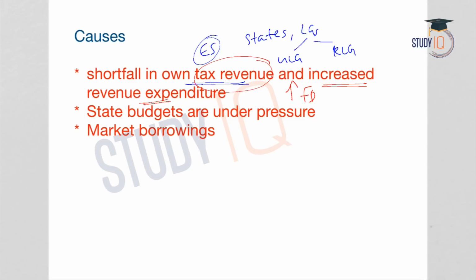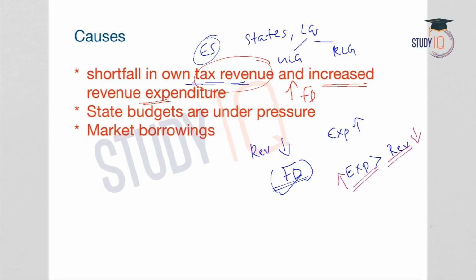So on one hand, the revenue of the states is coming down, and on the other hand, the expenditure of the states is going up. So this means the fiscal deficit is widening. Fiscal deficit means the excess of expenditure over revenue. So two things. When the expenditure goes up, fiscal deficit will increase, and also when the revenue comes down, fiscal deficit will increase. But when both happen simultaneously, that is, when expenditure is increasing and revenue decreasing, the fiscal deficit will widen. And another reason is the state budgets are under pressure.